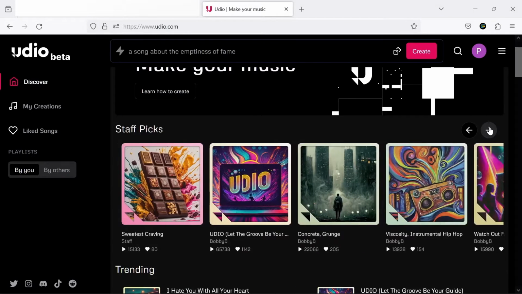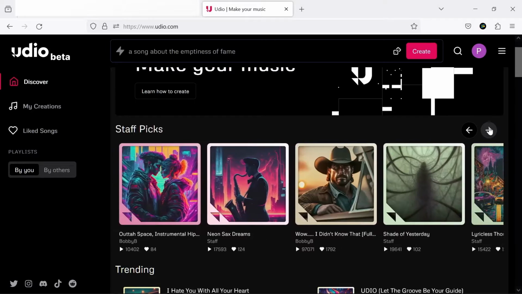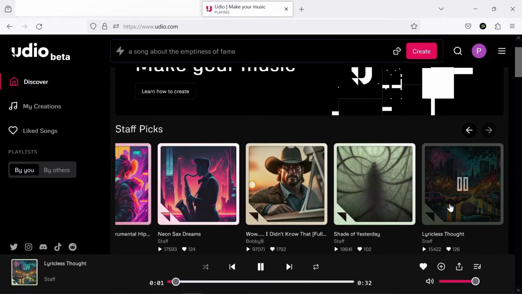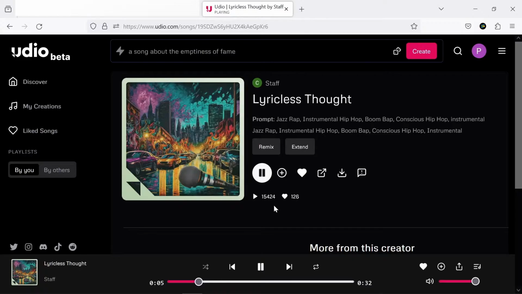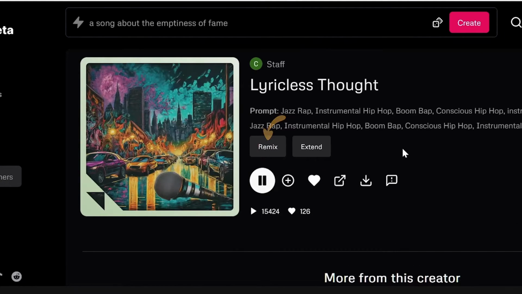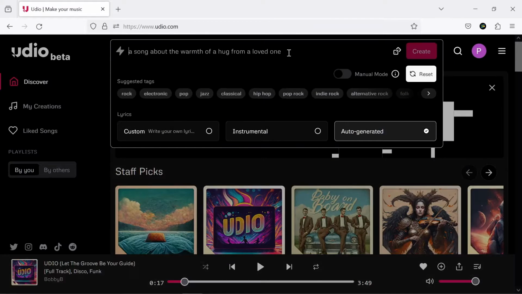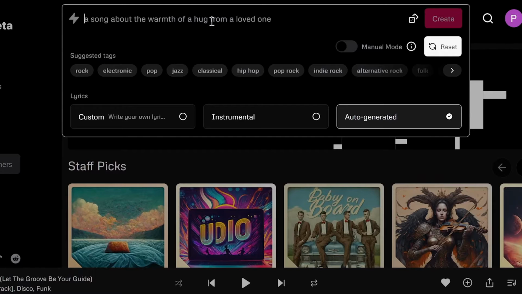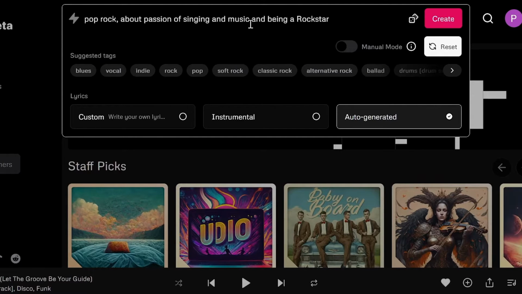You can see samples created by other users and learn how they were made. This can help you get better results. You can also use the remix feature to create variations. Now, let's start creating our own music. Write some details about the music in the box, like the style and concept. You can also let the AI generate a random prompt.